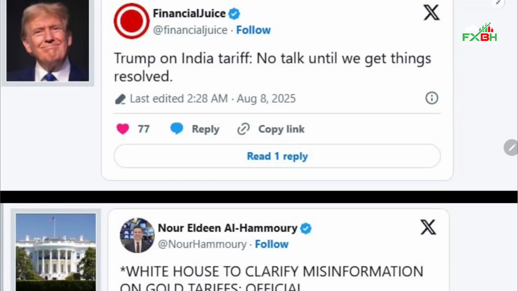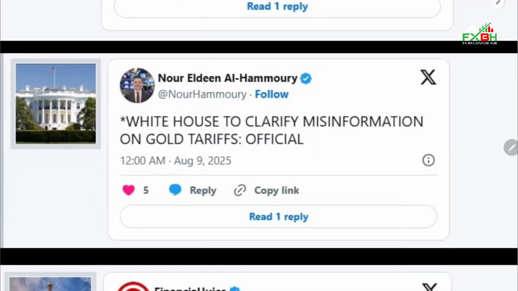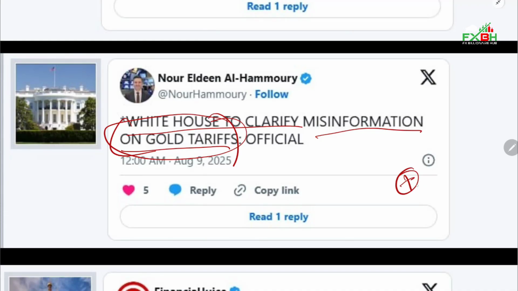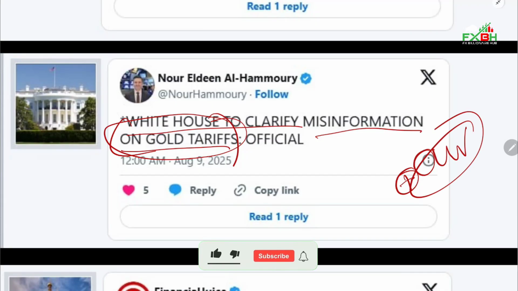You have to keep your concern on that too, because it will impact the market. This is from Donald Trump's tweet. There is another thing about the White House: that was misinformation, and they just cleared it up. There is no tariff on gold till now. If they add or do something about a gold tariff, the market will shake, going up and down or something else. We will share that later in this video.